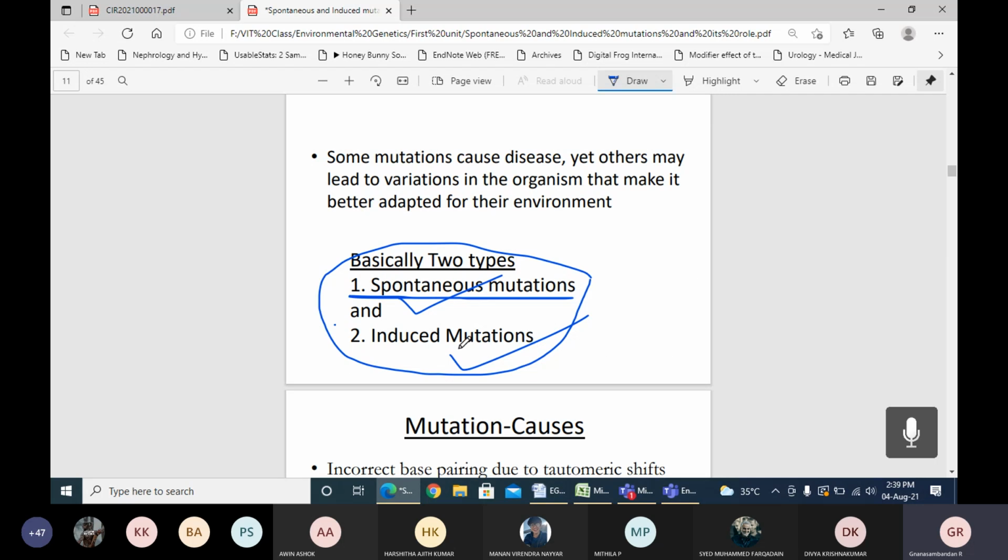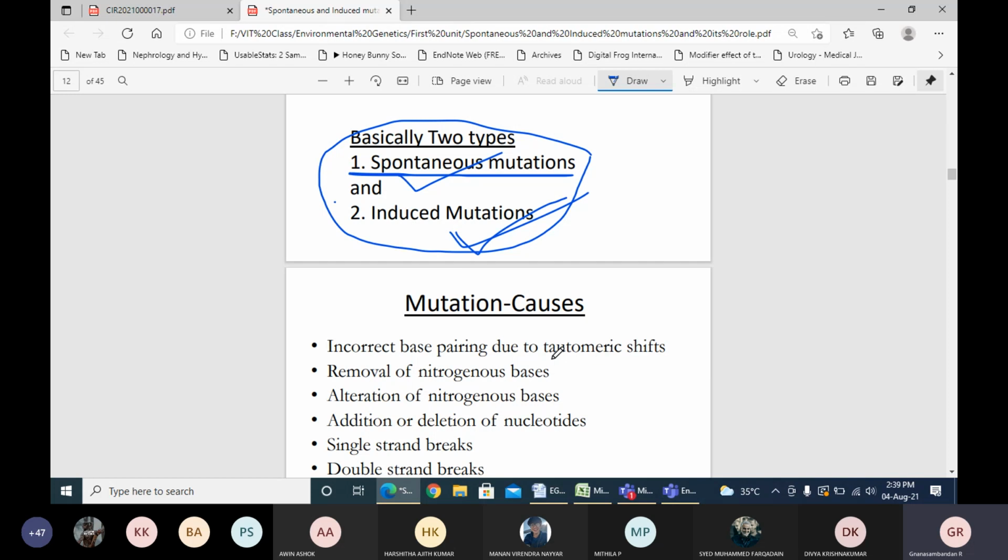Induced mutation. We can say that induced mutations are always induced by an environmental factor.